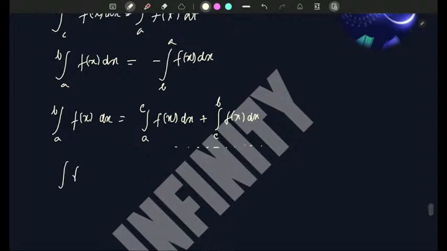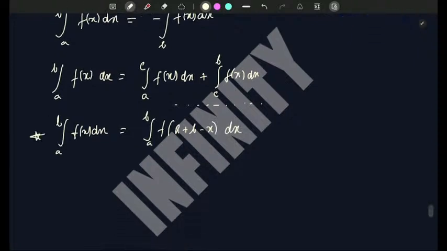Then, integral f(x) dx from a to b. Now this is important: a to b f(a plus b minus x) dx. Another formula: integral f(x) dx from 0 to a is equal to integral from 0 to a f(a minus x) dx.